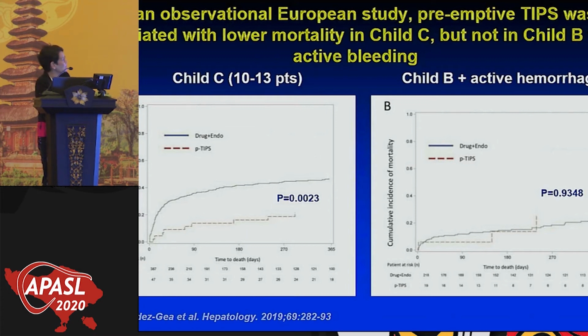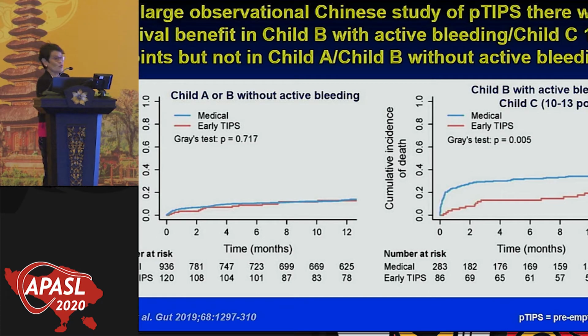But then there was a huge observational study from the Chinese, which unfortunately are not with us to discuss these results. They have a huge study of preemptive TIPS, but they included all of the patients: Child A, Child B without active bleeding, Child B with active bleeding, and Child C 10 to 13 points. And they found that in Child A or B without active bleeding, there were no differences whether you gave them medical therapy, the standard therapy, versus early TIPS. Whereas in Child B with active bleeding and in Child C patients, that's when you saw the difference.